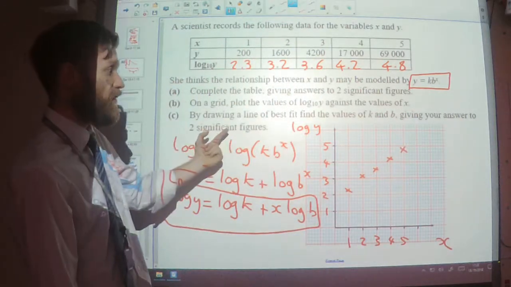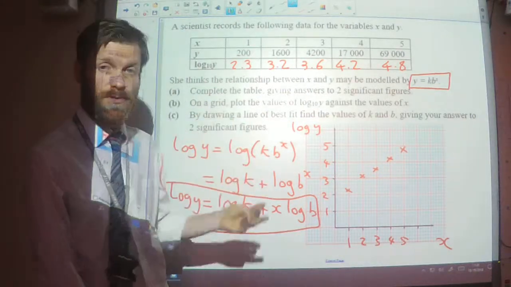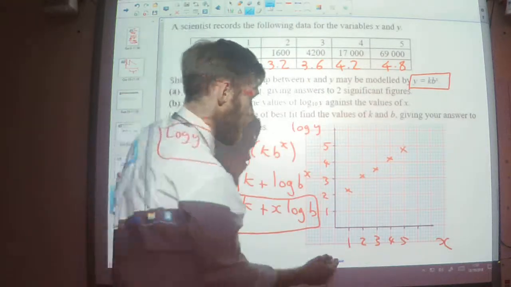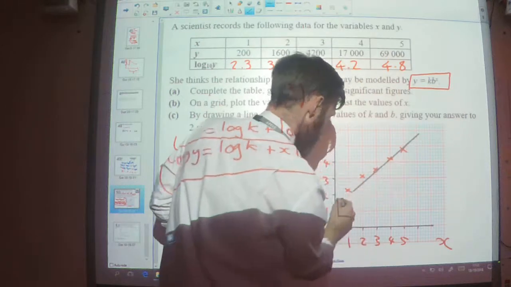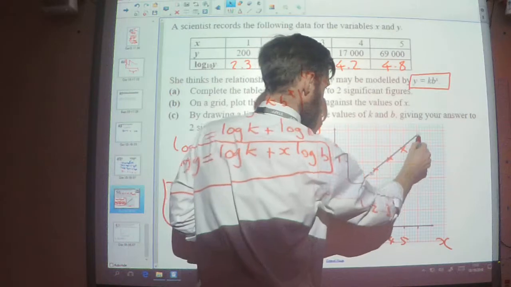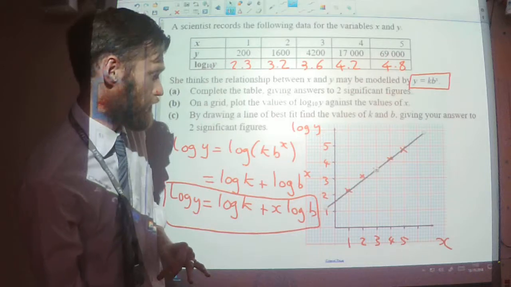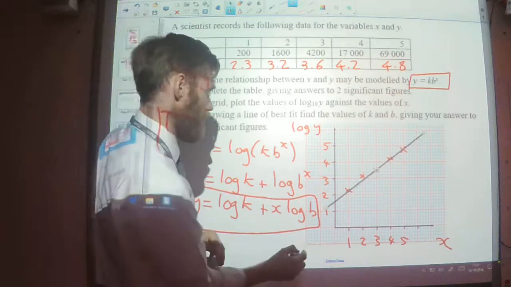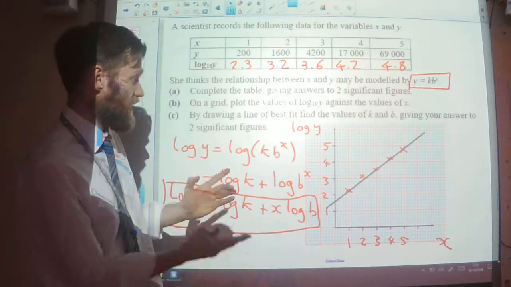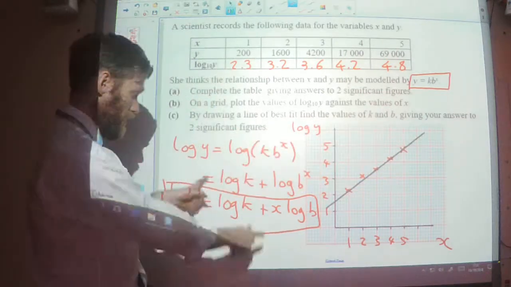Part C, by drawing a line of best fit, find the values of k and b, giving your answers to two significant figures. So I can draw my line of best fit, which is going to look something like that, I think. Maybe, yeah, something like that. Right, so I draw my line of best fit. Done. Now I need to find the values of k and b. So that's where this comes in.